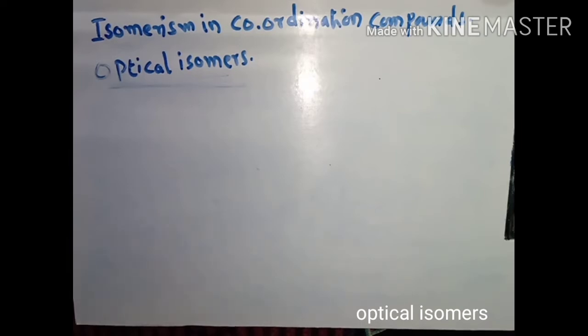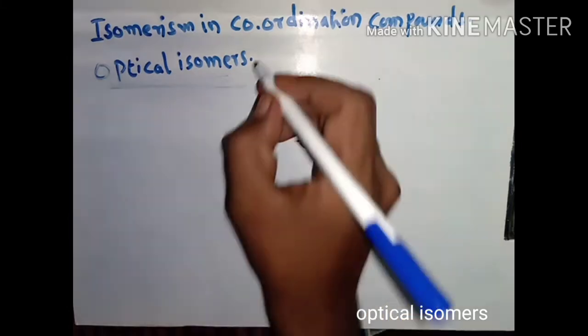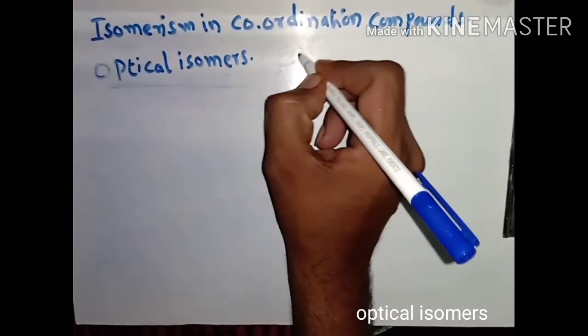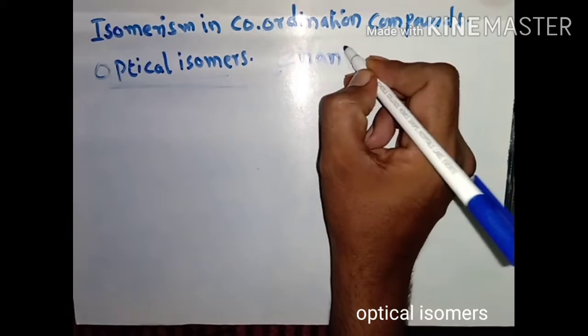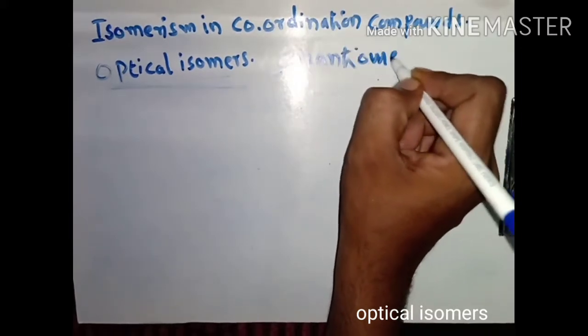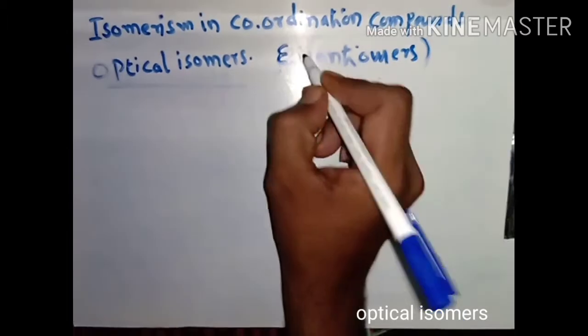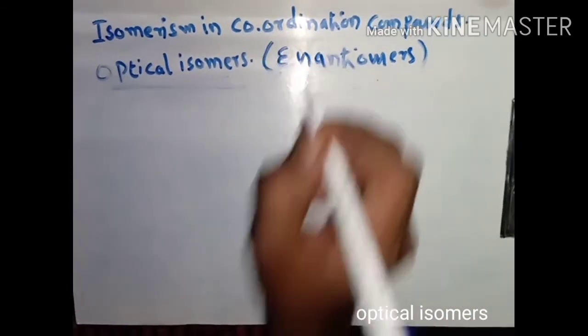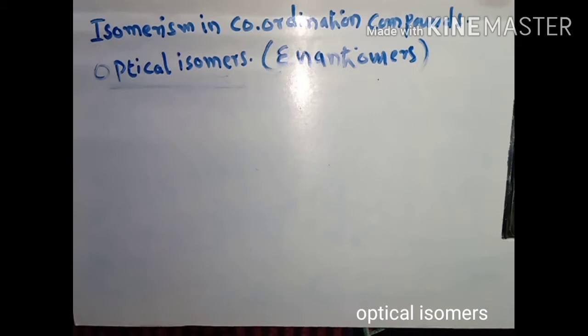Now first we shall see the definition of optical isomers. These optical isomers are also called enantiomers. Now, what is the definition of optical isomers? The complex or molecular ions that are non-superimposable mirror images of each other are enantiomers.